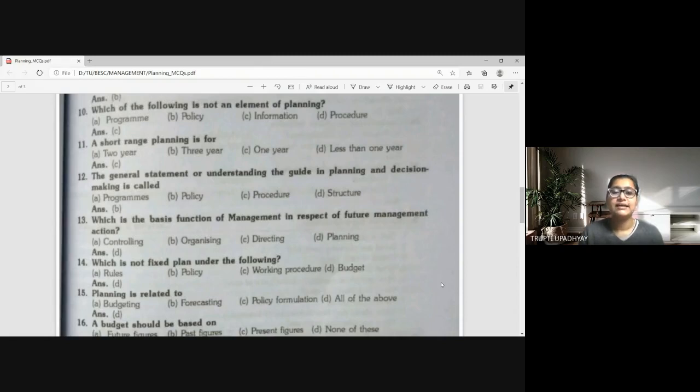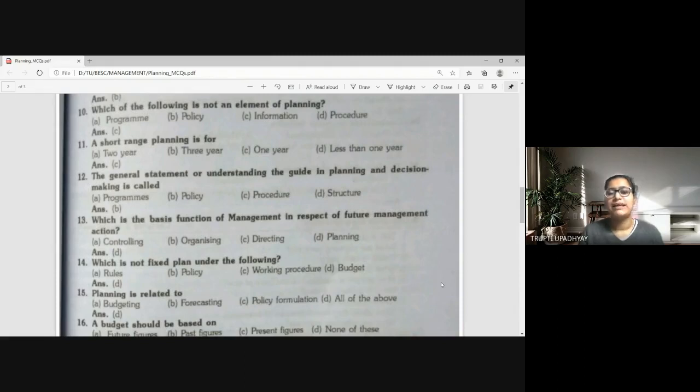The general statements or understanding the guide in planning and decision making is A. Programs, B. Policies, C. Procedure, D. Structure. Answer is policy. So policy is understanding of a guideline. It's a kind of guidelines wherein planning and decision making can be made with the help of that guidelines. Predetermined rules are there or some guideline is there to follow in certain situations. So answer is policy.